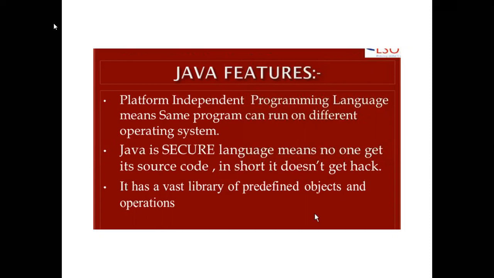So there are various predefined objects and operations, similar to C and C++, because it also contains a library, and there are a number of keywords, identifiers, and other operators that are already inbuilt. We can find them in the library of C or C++. So similar to C and C++, it also has a vast library of predefined objects and operations.